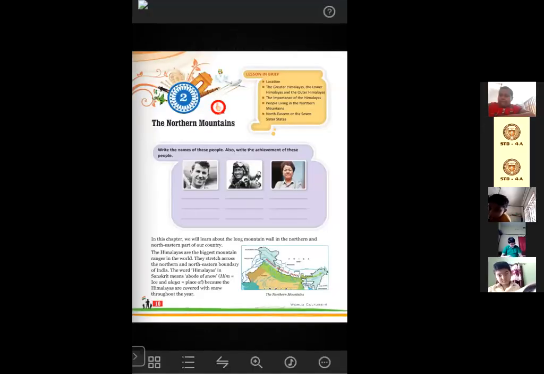Open your eyes. Everyone open page number 10, chapter 2, the Northern Mountains. So what will we learn in this lesson? In this lesson, we will learn the location of the Northern Mountains, the Greater Himalayas, the Lower Himalayas, and the Outer Himalayas. The importance of the Himalayas, people living in the Northern Mountains, Northeastern, or the Seven Sister States. So we will learn about these things in this lesson. So let's start.